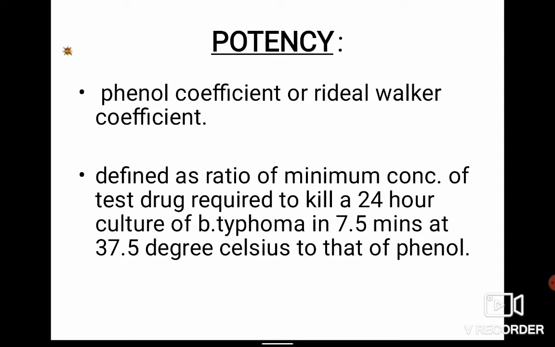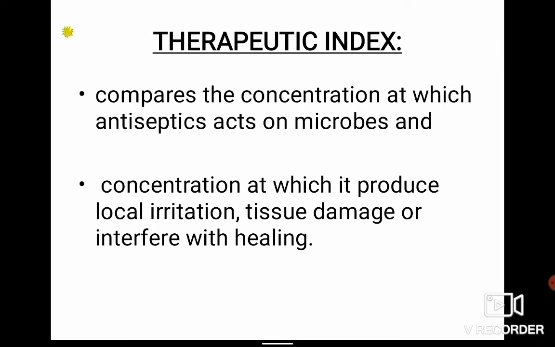To determine which antiseptic is more potent and which is less potent, we have a coefficient called the Rideal-Walker coefficient or the phenol coefficient. It is calculated as the minimum concentration of the drug that will kill a 24-hour culture of the microorganisms in 7.5 minutes at a temperature like 37.5 degrees Celsius, relative to that of phenol. So it is just a coefficient that will determine the potency of that antiseptic. Then we have the therapeutic index.